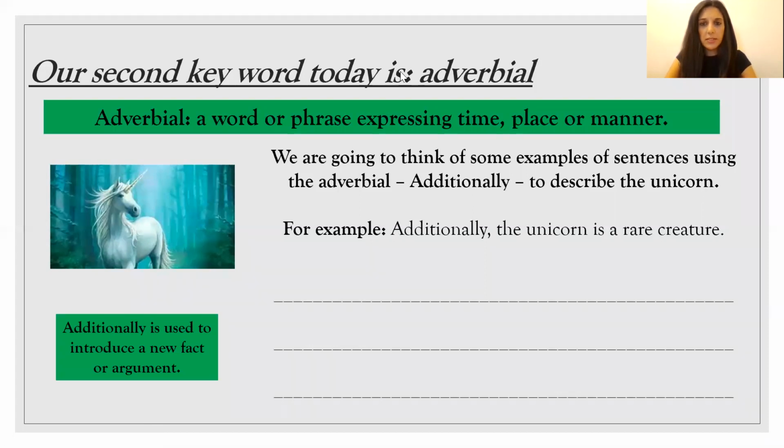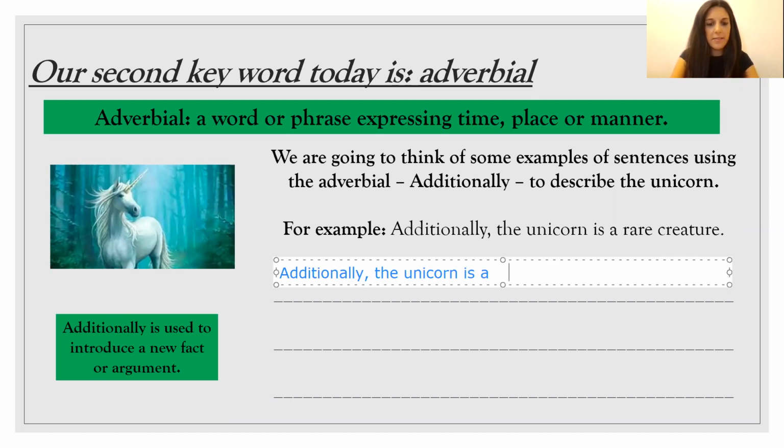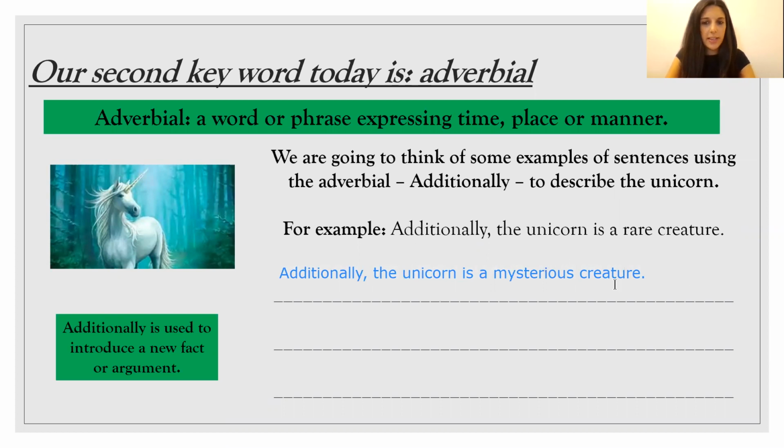When I'm going to come up with some sentences to describe the unicorn, I'm going to start with a capital A, write the word additionally, comma, additionally, the unicorn is a mysterious creature. Okay, fairly similar, but it is a different use of adjective here. Now, you might have noticed in this first sentence I used the word rare, which is one of the keywords that we've been looking at in the last few days.